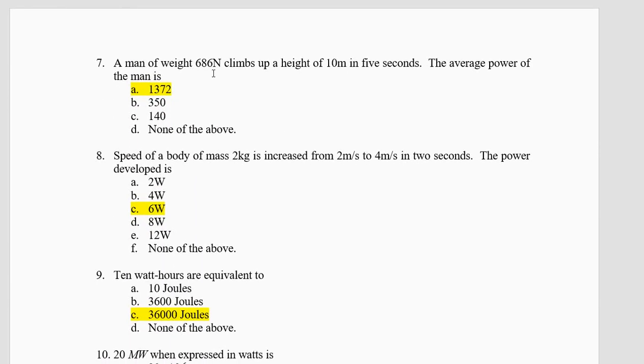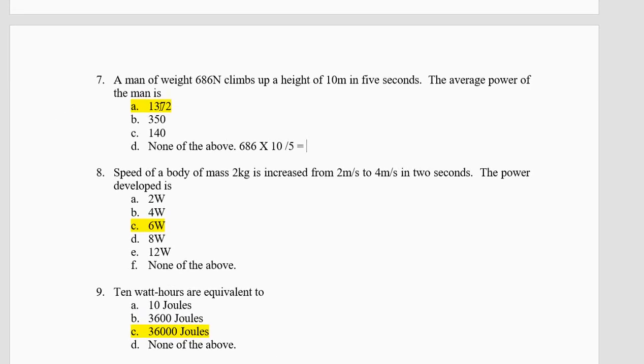A man of weight 686 Newton climbs to a height of 10 meters in 5 seconds. Now what do you do here? 686 into 10 divided by 5, which is double of 686, which is 1372.